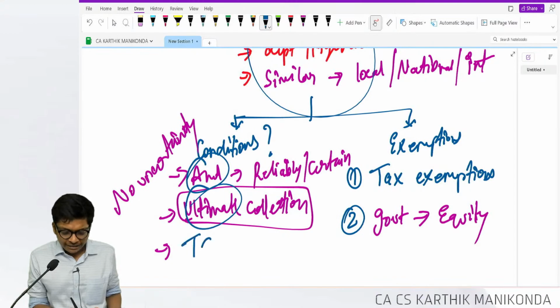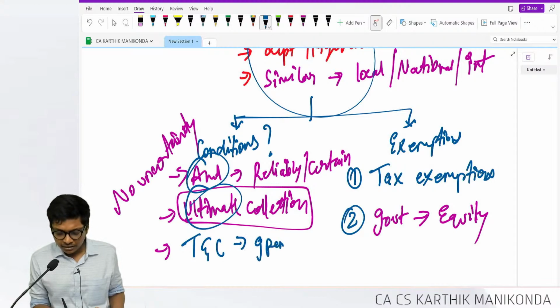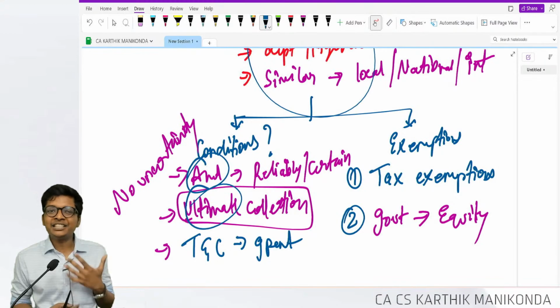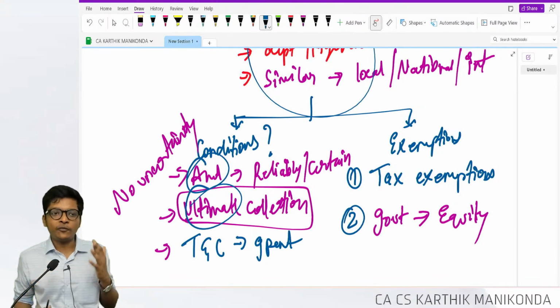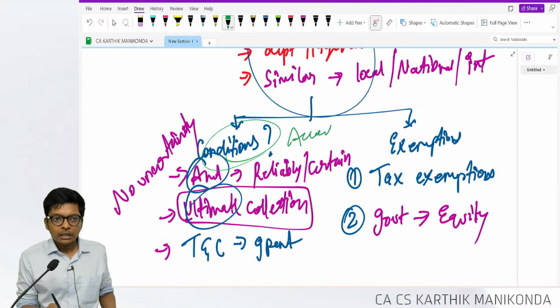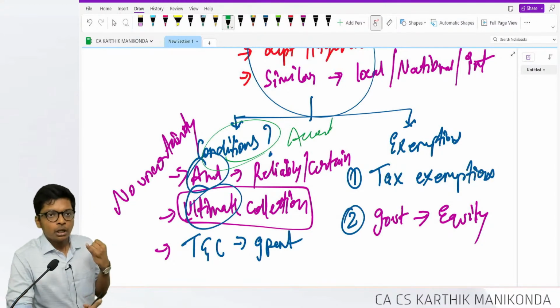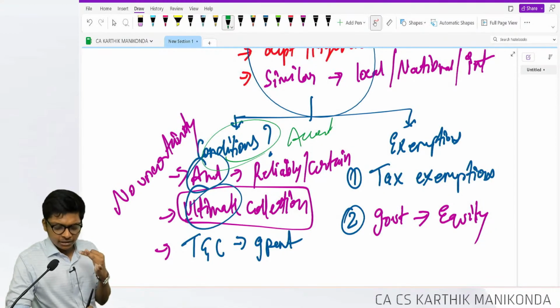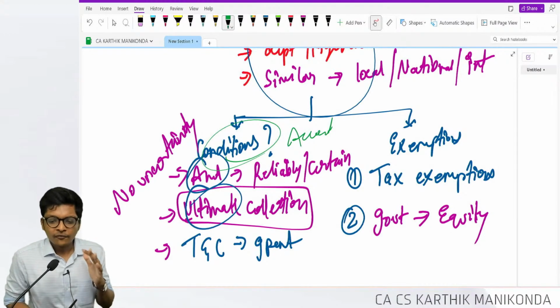And also you can write another point. All the terms and conditions, if any, associated with the grant should be followed. They will give conditions sometimes, and those conditions should be followed. So the conditions for accounting are three things: no uncertainty in amount, no uncertainty in ultimate collection, and terms and conditions will be followed.